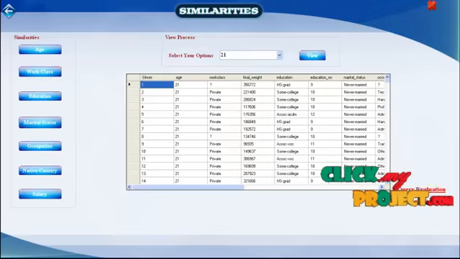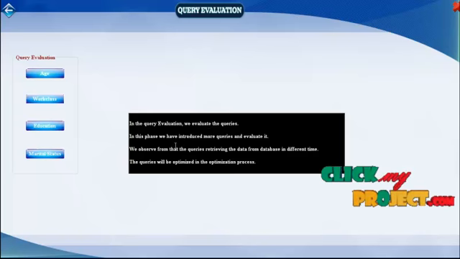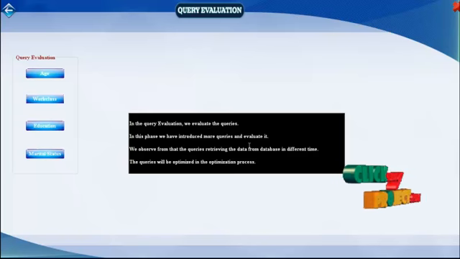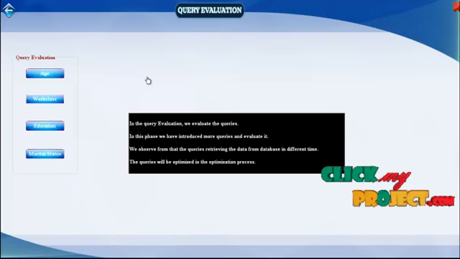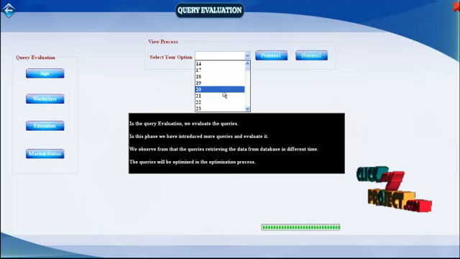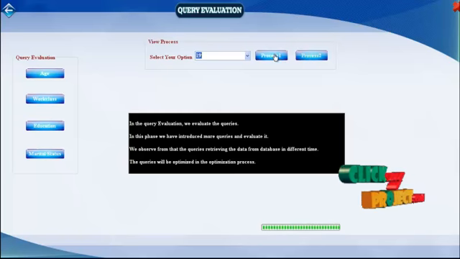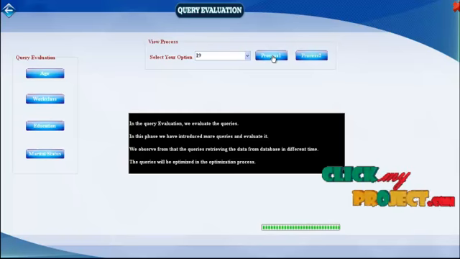Now we go into query evaluation. In the query evaluation, we evaluate the queries. In this phase, we have introduced a number of queries and evaluate them. In the same way, we now click age. The values of age will be shown in the combo box, and we select values in process 1 and process 2. These each have one query, and it will retrieve the data from the dataset. Now click process 1.